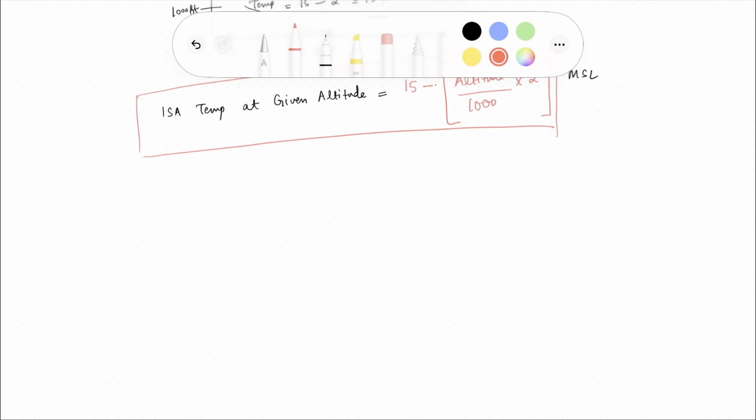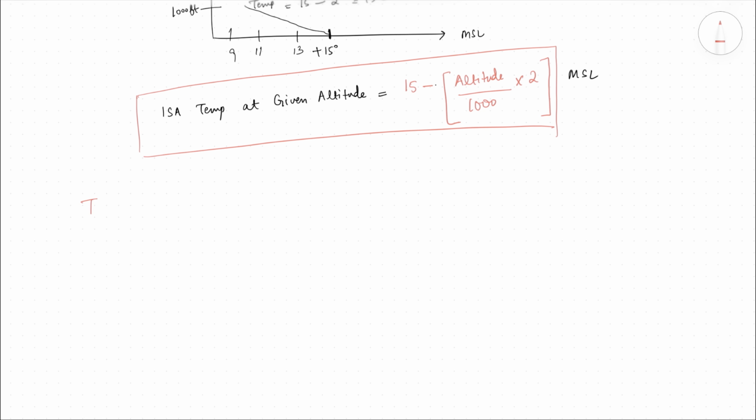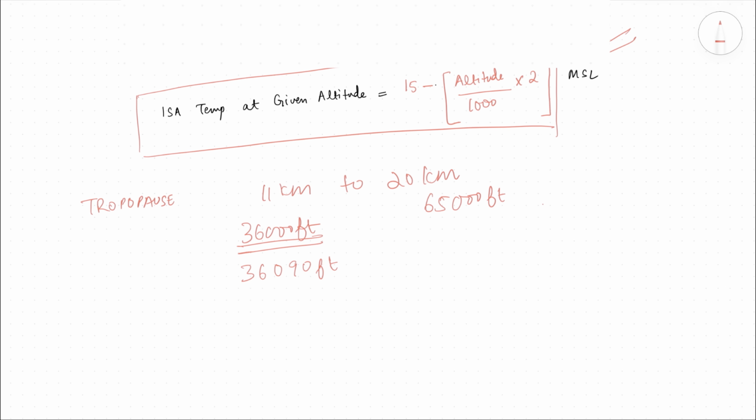Now we know that our tropopause was from 11 kilometers to 20 kilometers. 11 kilometers is somewhere close to 36,000 feet, and when we talk about 20 kilometers, it is approximately 65,000 feet. You can calculate that, it's an approximate value. Now let's calculate here. The exact value is basically 36,090 feet. Now let's put this in this value.